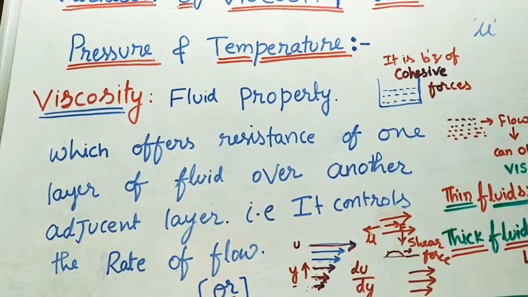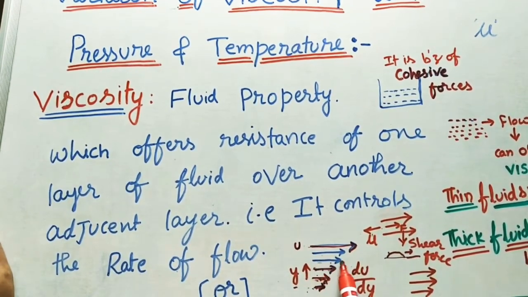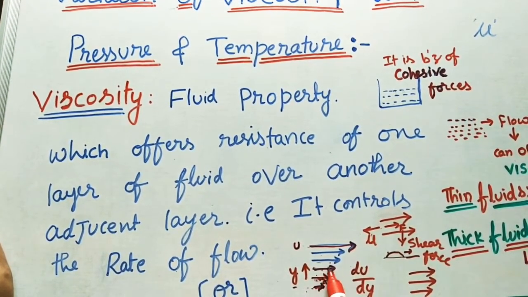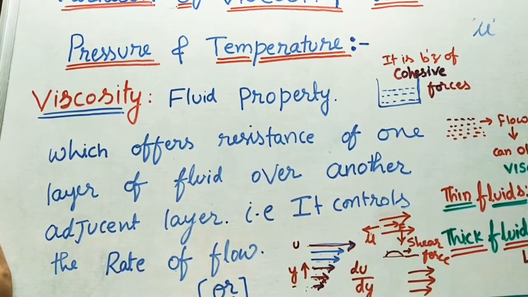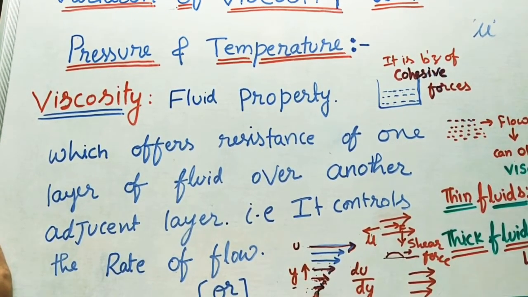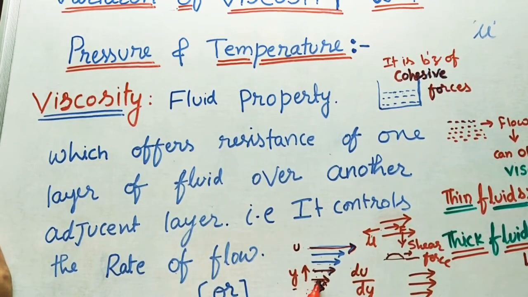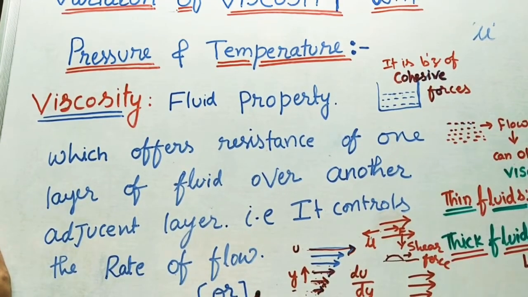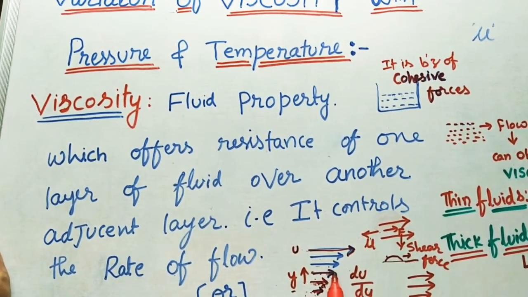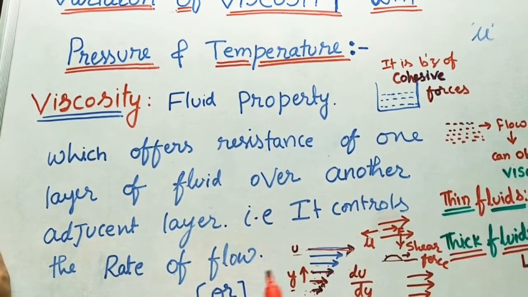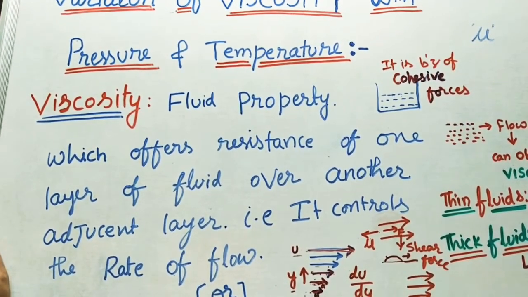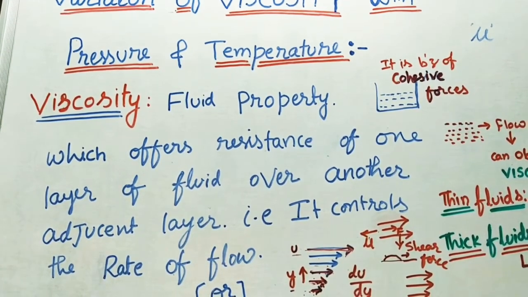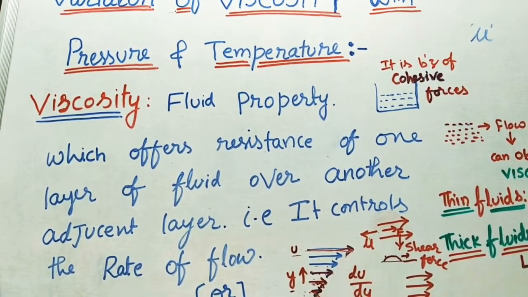For example, I am taking the flow in terms of layers of the fluid. Let us take that the fluid is flowing in layers, one by one. If you take the bottom layer, it has very little velocity, and the layer above the bottom layer has a little more velocity compared to this. The third layer has a little more velocity than that, and the top layer has the given velocity or free flow velocity.